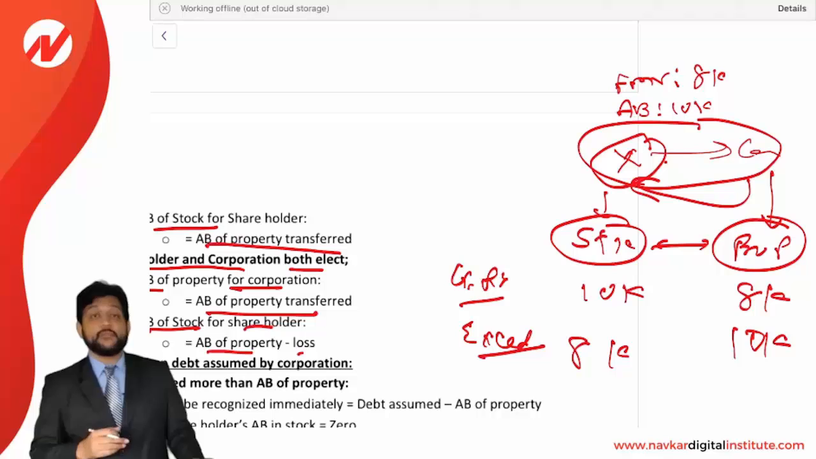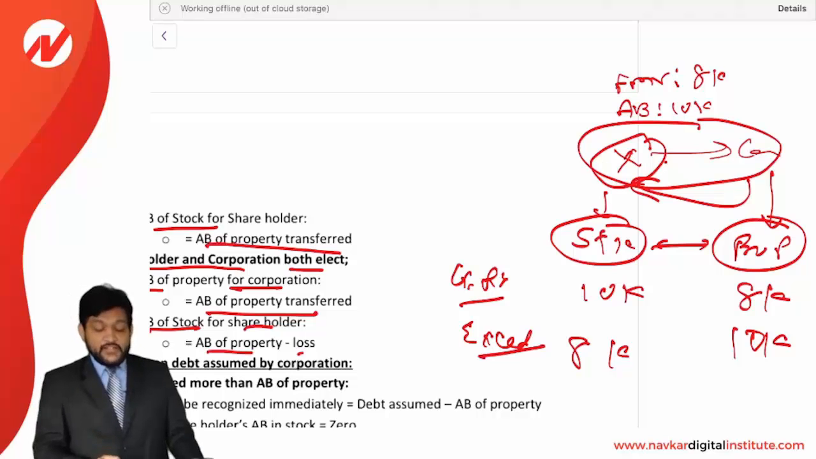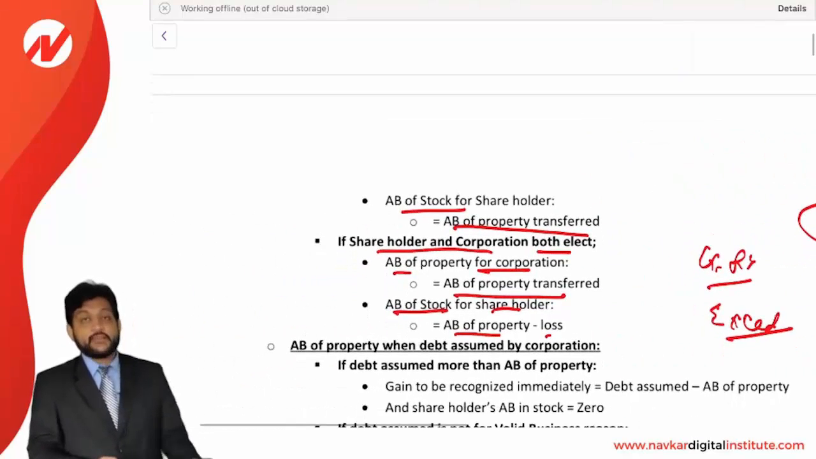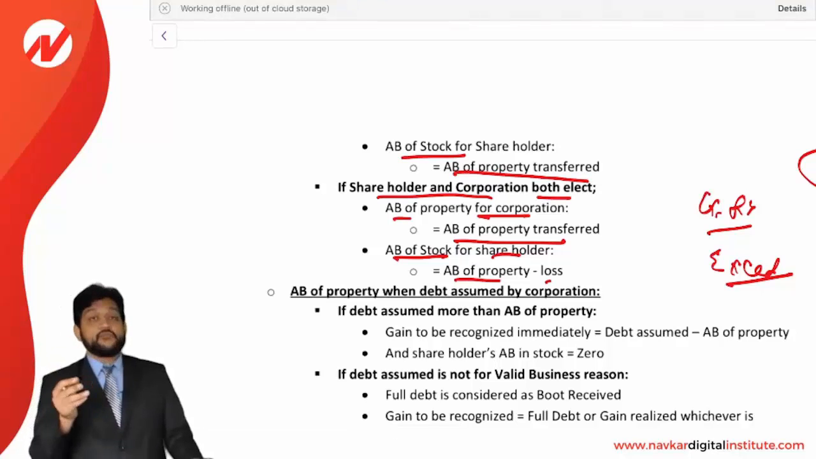So the exception to be applicable depends on the situation. You need to see whether the exception has been applied or not, and accordingly it will be seen. So in general the corporation will bear, but as per the exception, they can decide that the shareholder can also bear the loss and AB will be reduced. So either one will reduce the AB.